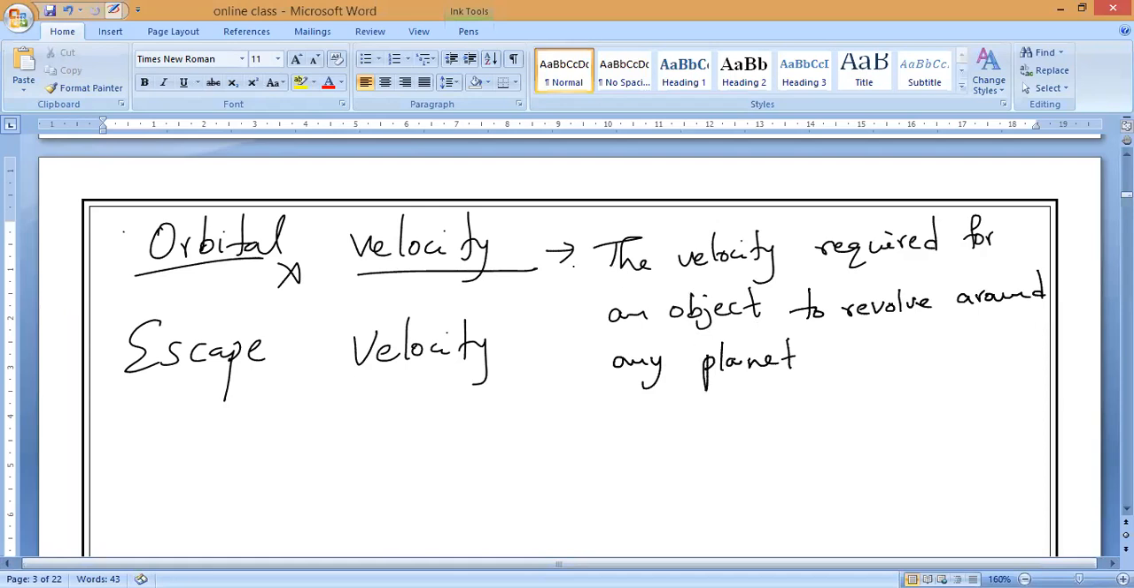we have made it as an elliptical shape or a circular shape. Our assumption is a spherical planet in a circular orbit. The velocity required for an object to revolve around any planet in a circular orbit is called orbital velocity.